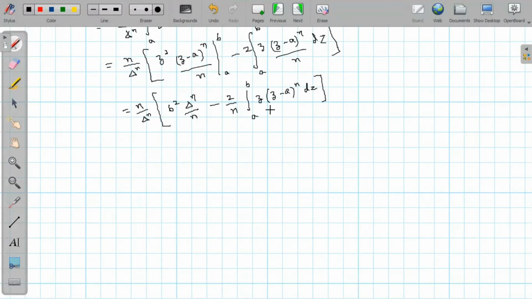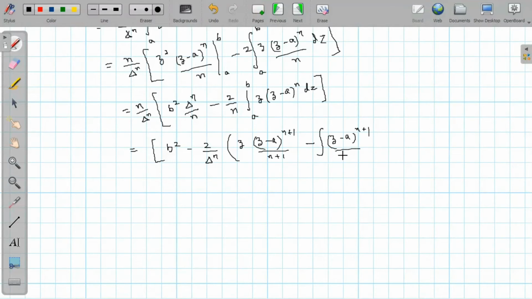So multiplying this term inside this bracket, we will get b square minus 2 by delta raised to power n, and integral of this will be: first term, integration of the second term will be (z minus a) raised to power n plus 1 divided by n plus 1, minus integration of differentiation of this, which will be 1, and integration of this term (z minus a) raised to power n plus 1 divided by n plus 1 dz, and here limits will be from a to b.